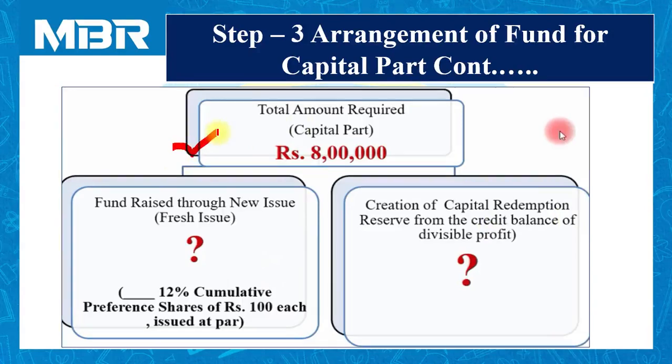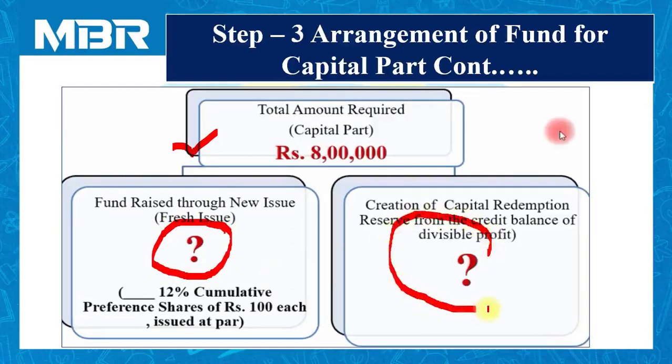Total amount required for capital part is rupees 8 lakhs. How many new preference shares are issued by the company? That is not given to us. And in this situation, we are not able to find the amount transferred by the company to CRR, that is, the capital redemption reserve account.